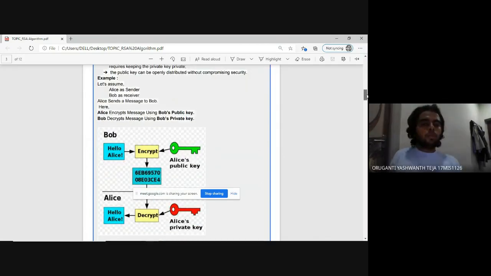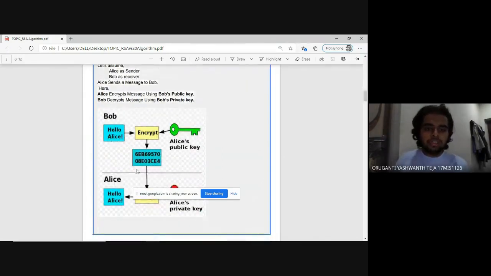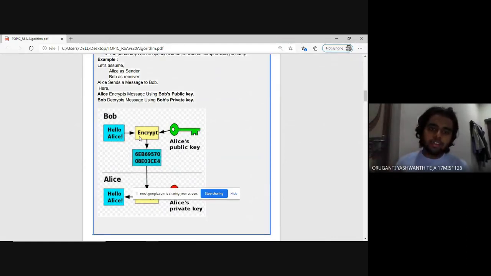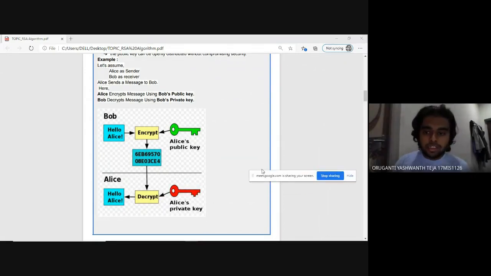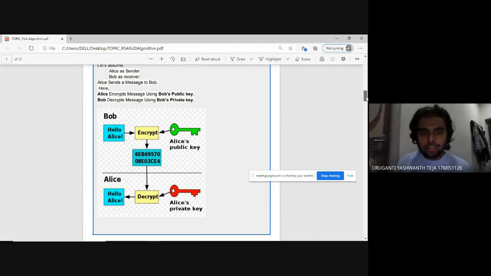So here Bob wants to say "hello Alice" to Alice. Bob will encrypt this particular text using Alice's public key. So what he'll do is use Alice's public key, and Alice will use her own private key to decrypt this message in order to see the "hello Alice".